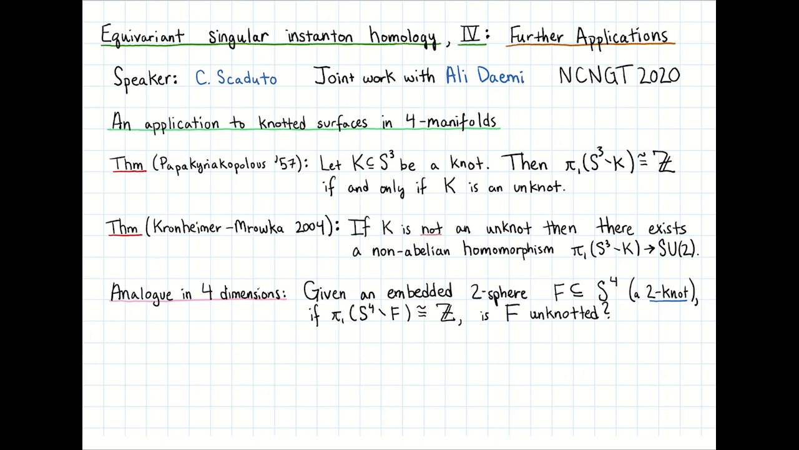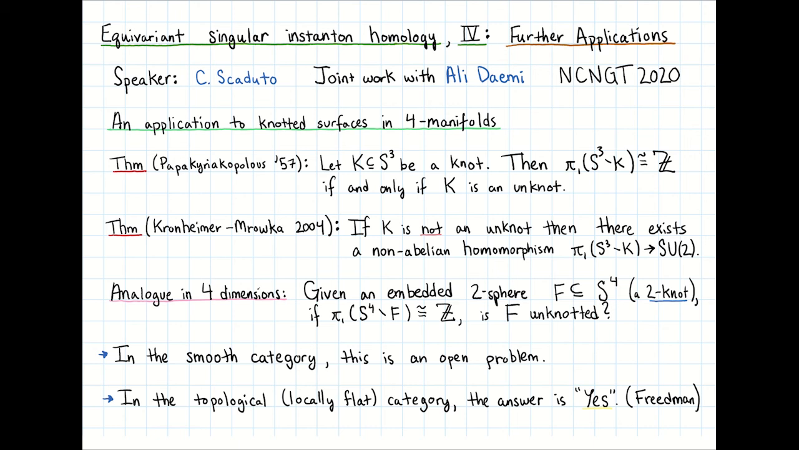Motivated by this discussion, we can ask the following analog in 4 dimensions. Given an embedded 2-sphere F inside the 4-sphere, which is sometimes called a 2-knot, if the fundamental group of its complement is infinite cyclic, is this 2-sphere unknotted? If this question is asked in the smooth category, then this is an open problem, as far as I know. On the other hand, if you ask this question in the topological, locally flat category, then the answer is in fact yes, which is due to the work of Freedman.